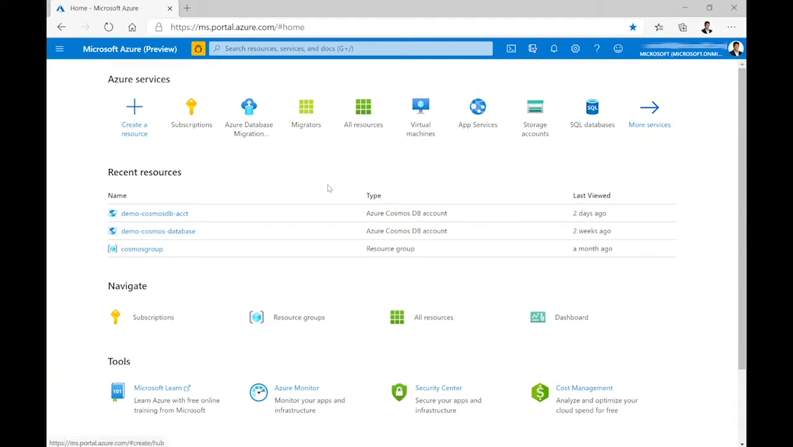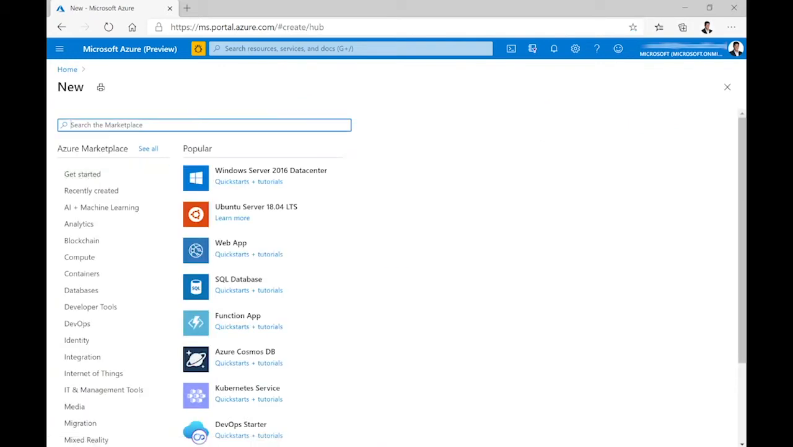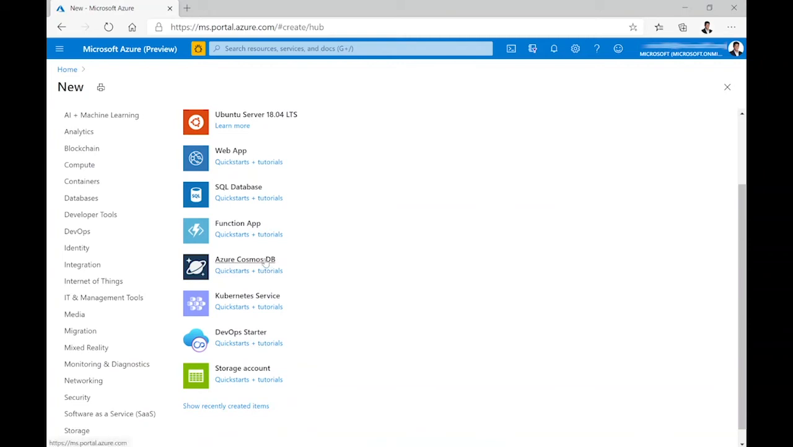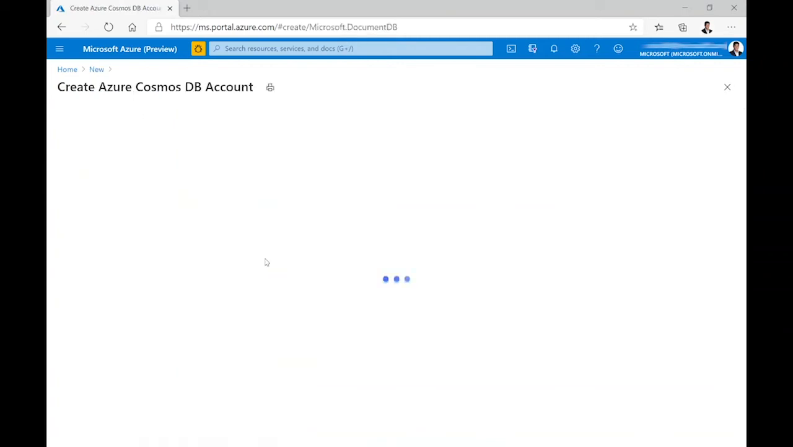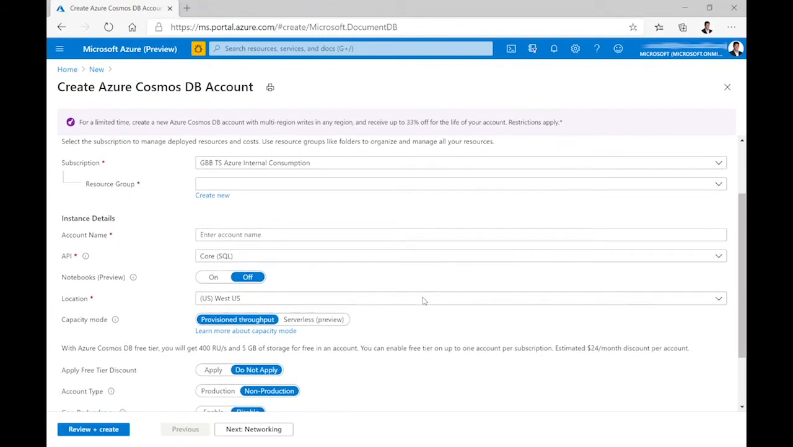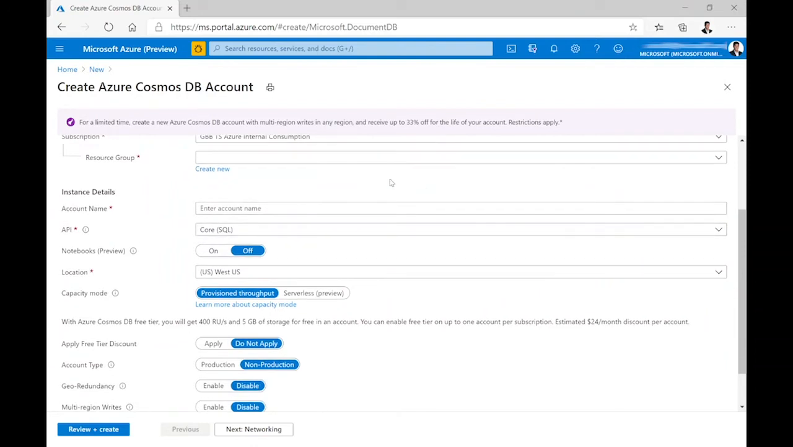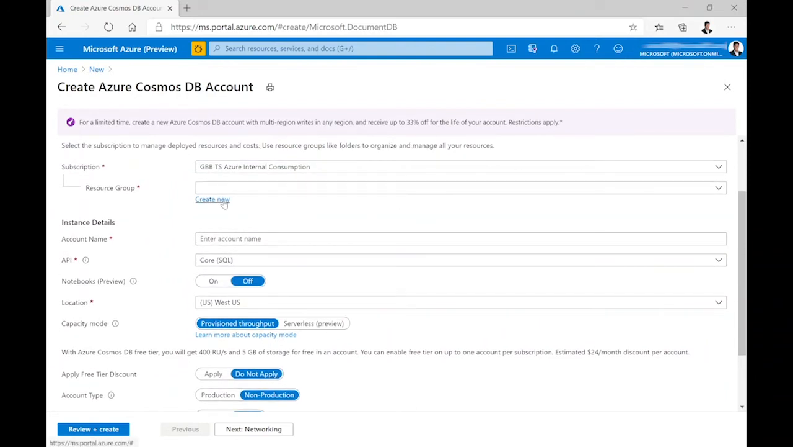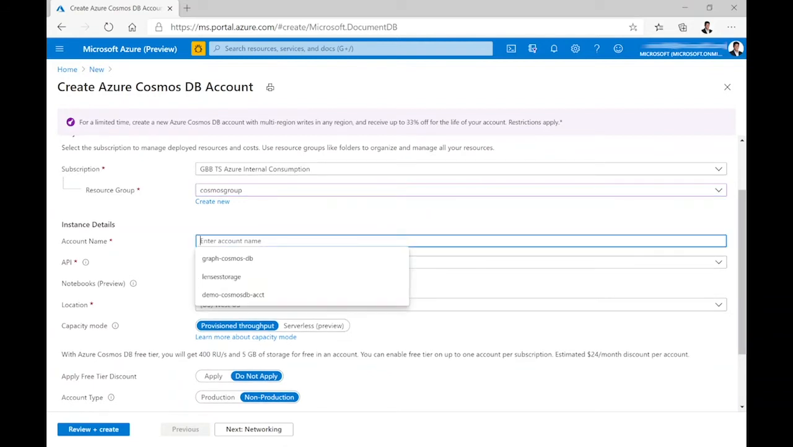So once we have the Azure portal account set up, go to the home page and click on create a resource, and click on Azure Cosmos DB. So in the landing page, select your subscription and select a resource group, or you can create a new resource group here, or if you already created a resource group, choose a resource group. I already created a resource group for the demo, and enter the account name. The account name should be a unique one.